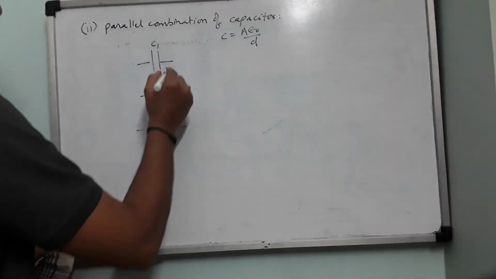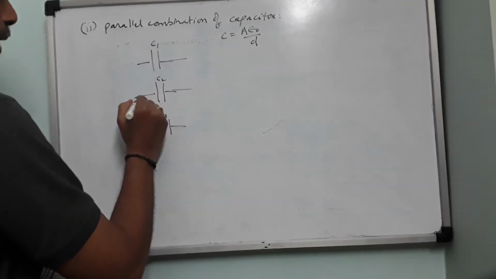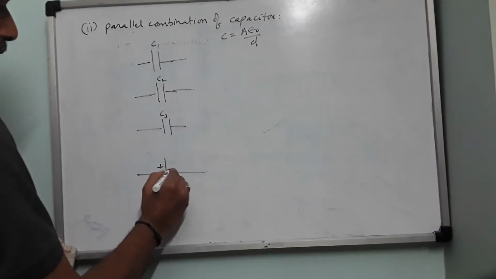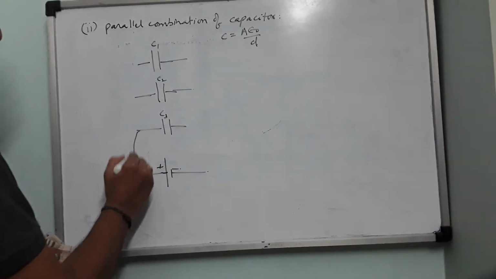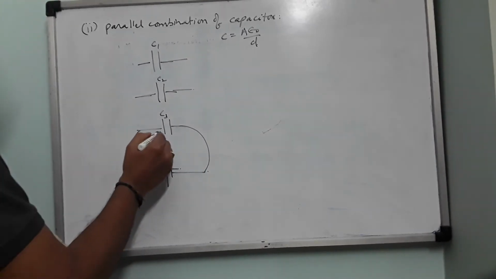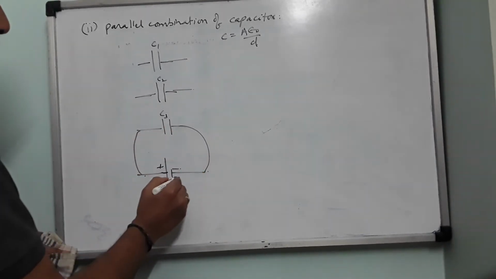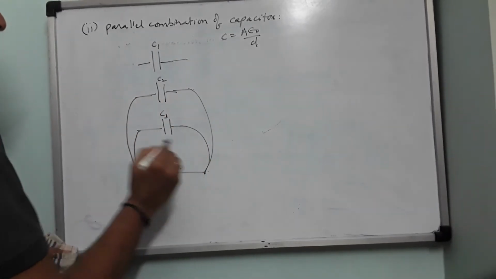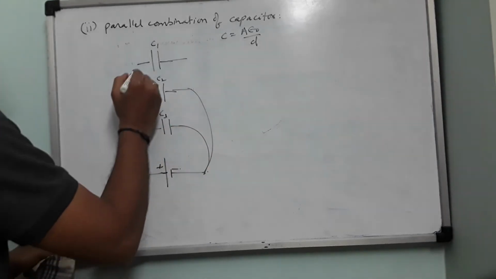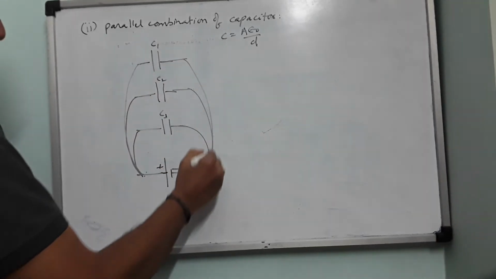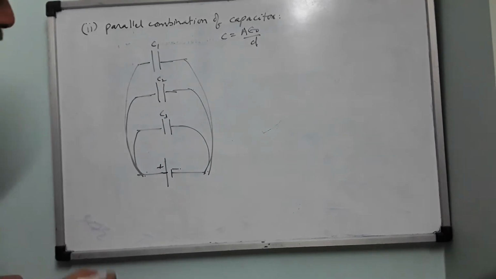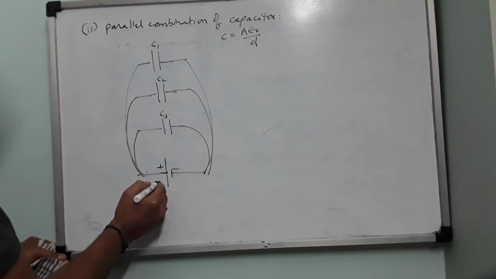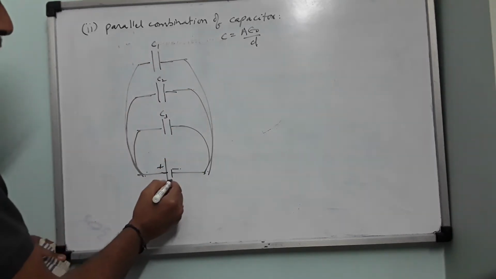So when all such capacitors are connected in parallel to a battery, suppose here I have a battery like this, with plus and minus. This should be connected like this: left plate to positive terminal, right plate to negative terminal. Similarly, this also should be connected like this, left plate positive, right plate negative, and this also like this. So every capacitor is now directly connected to the battery. All left side plates are connected to the positive terminal, and right side plates are connected to the negative terminal.